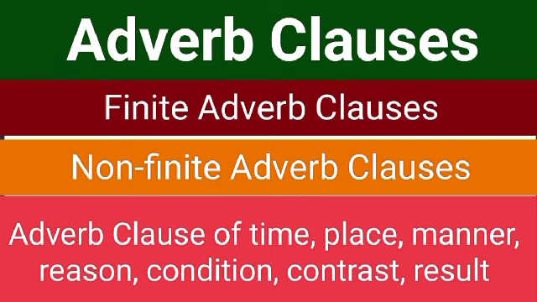There are different categories of adverb clauses. I'm not talking about finite and non-finite adverb clauses. That is a different kind of categorization. We are not talking about that right now. But there are simple categories of adverb clauses depending on what kind of information is given by those adverb clauses. For example, if it speaks about the reason of the action, it becomes an adverb clause of reason. If it speaks about the time of the action, it's called an adverb clause of time, and likewise manner. If it speaks about the place, it's called an adverb clause of place. If it's about purpose, it's an adverb clause of purpose, and likewise. This continues. We'll talk about the types of adverb clauses in detail in the next video.